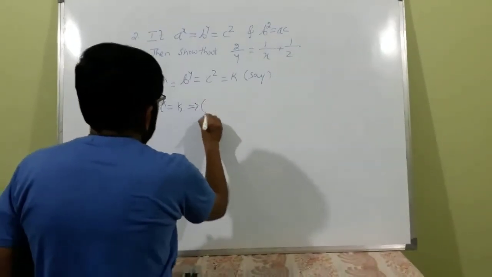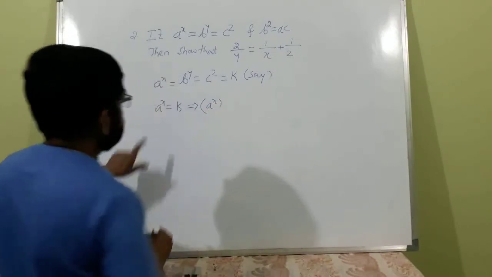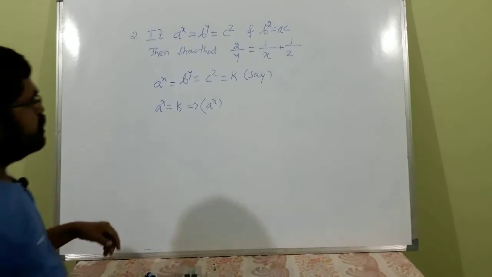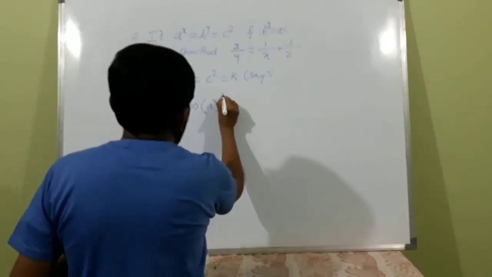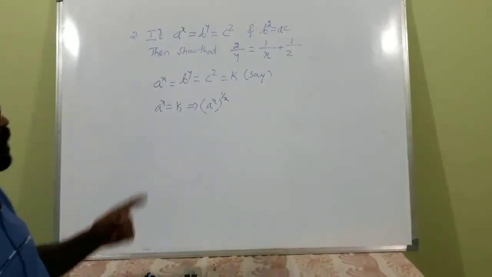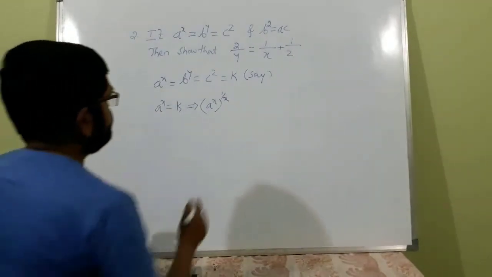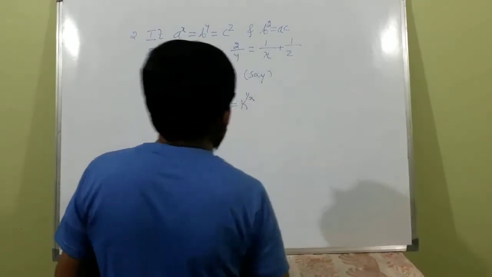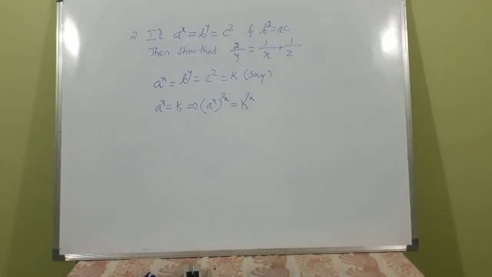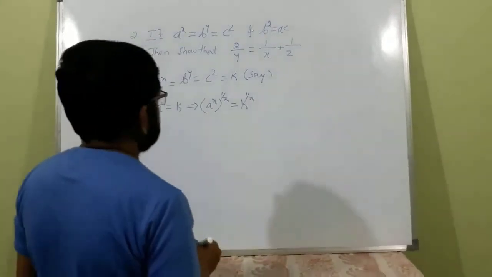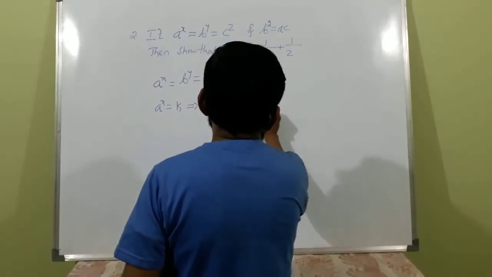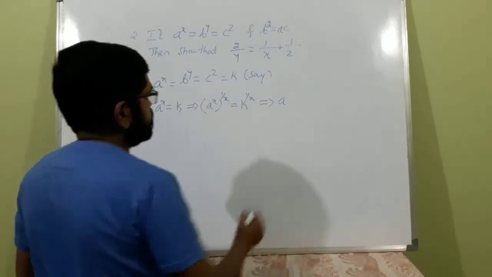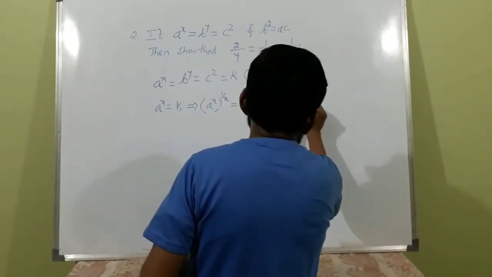I want a. So how will you get a from a raised to x? You will raise it to the exponent 1 by x, so that a raised to x into 1 by x is a. In order to balance, take k also to the power 1 by x. That implies a is equal to k raised to 1 by x.